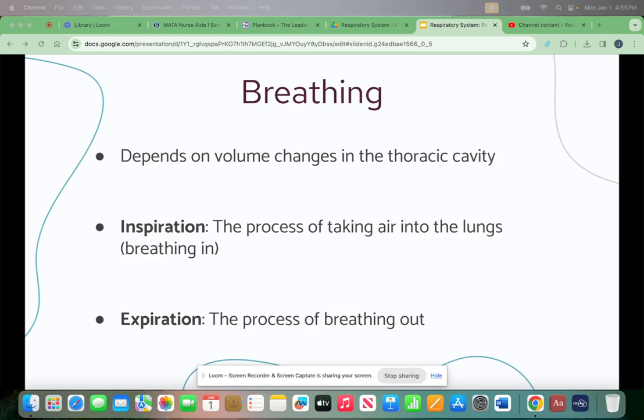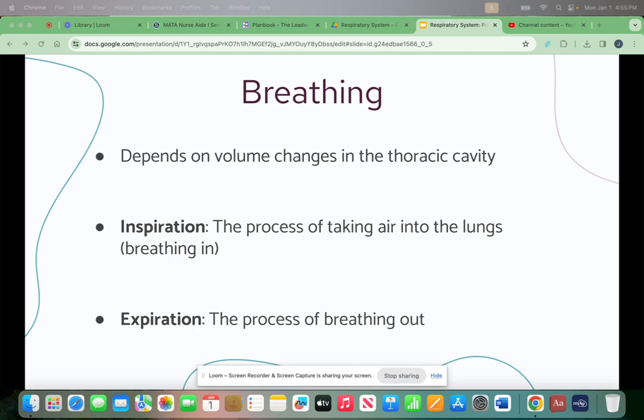Breathing depends on volume changes in the thoracic cavity. Inspiration is the process of taking air into the lungs, or breathing in. Expiration is the process of breathing out. The thoracic cavity is closed, so no air can enter except through the trachea.